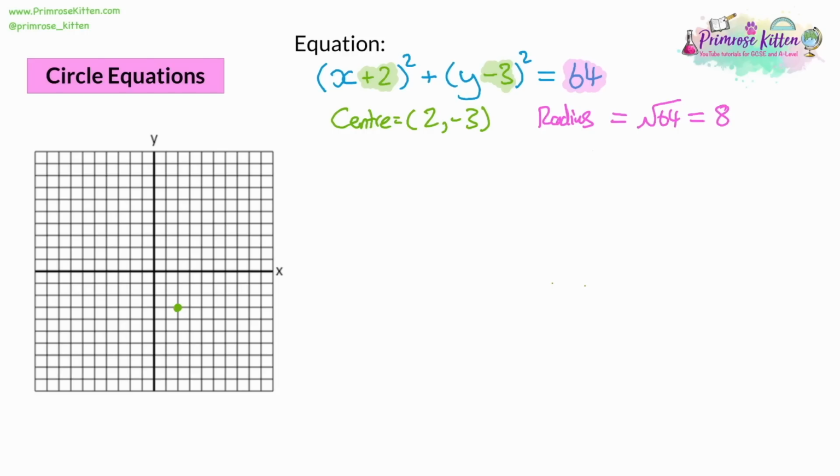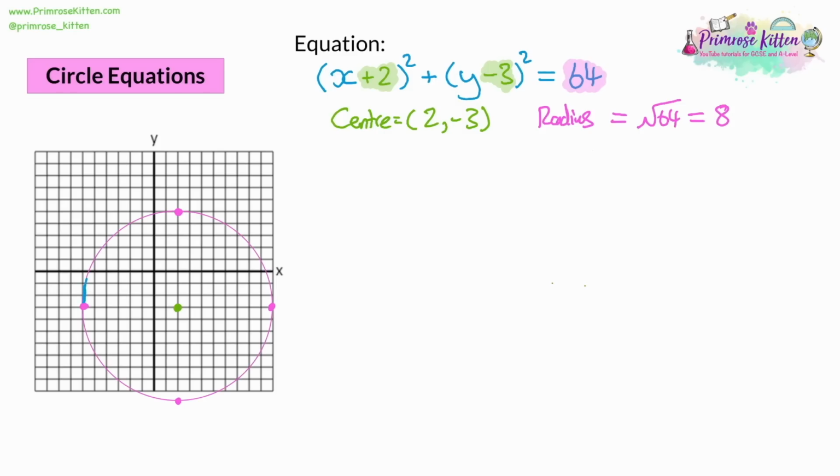That means that this circle is going to have a radius of 8 from the centre going upwards. It's going to be 8 spaces to the top of the circle. From the centre to the right, it's going to be 8 spaces to the right of the circle. From the centre to the left, it's going to be 8 spaces. And from the centre down, it's going to be 8 spaces, which actually just about goes off the graph. So let's draw the circle. So you have something like this.